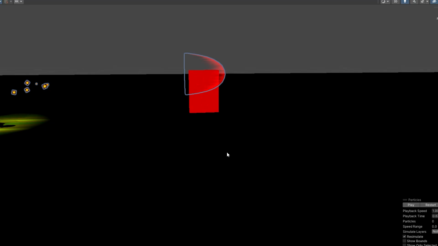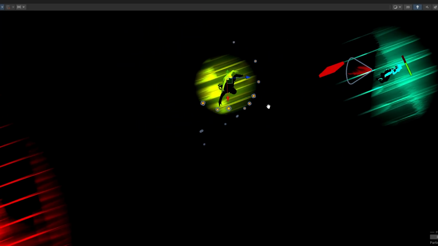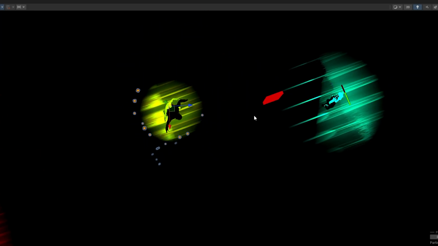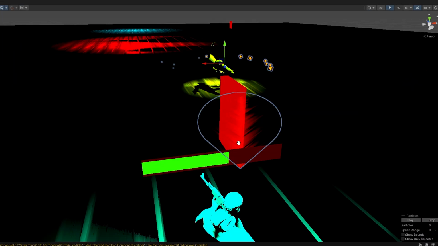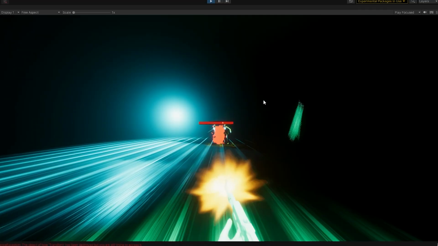I know many of you are wondering, how did I know the speed of the slash effect? Well, I didn't. I just changed the speed of the object until it matched the slash effect, and that is why it doesn't look the best, but it does the job perfectly. And now we have a slash attack.